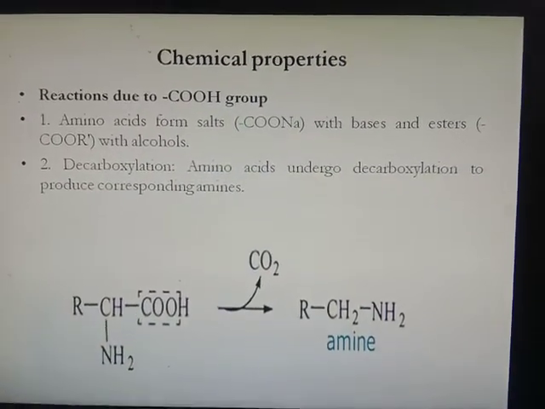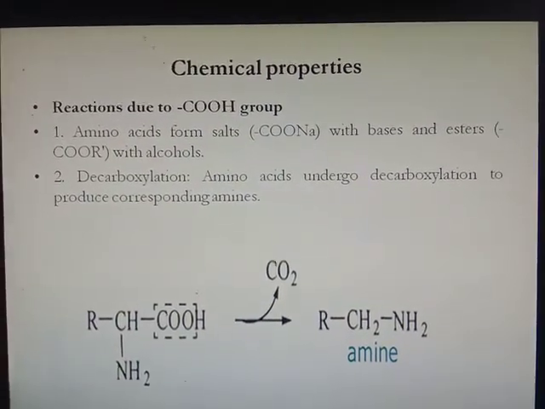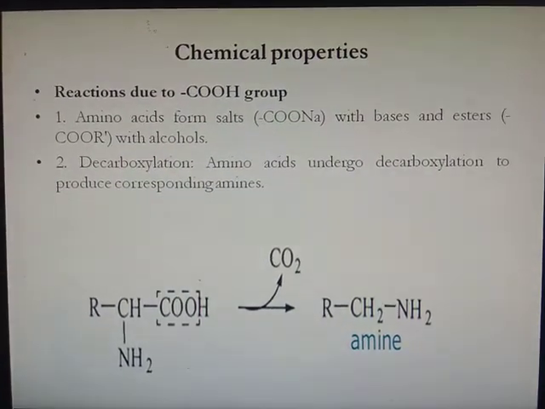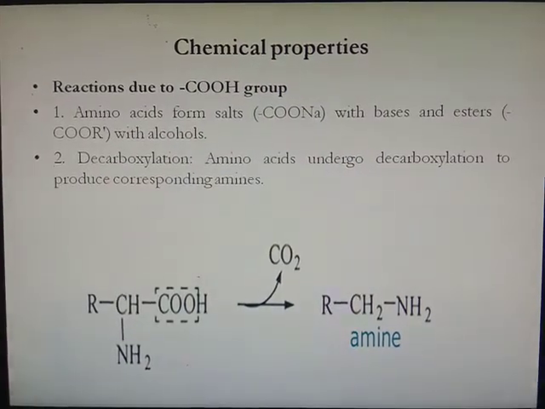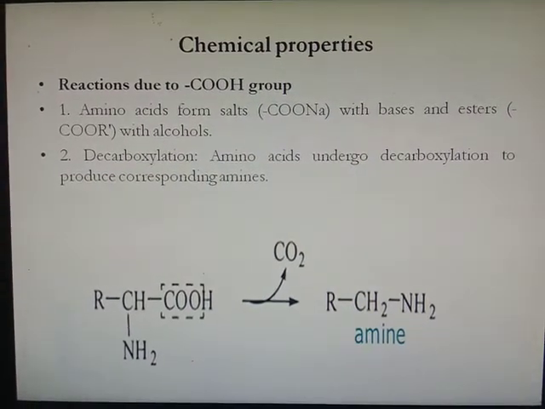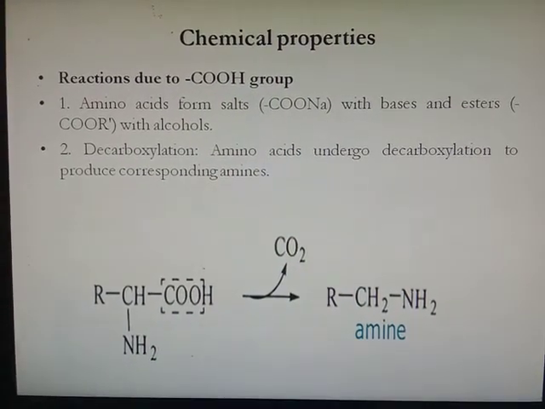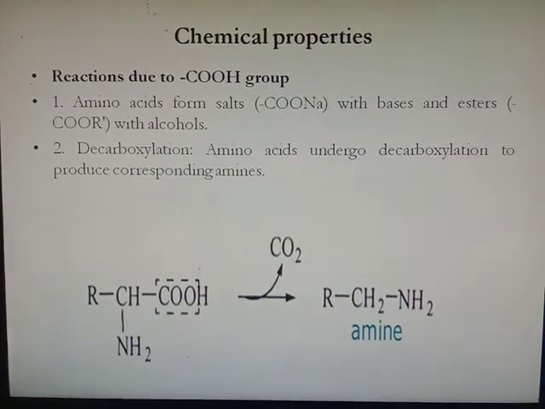Then chemical properties of amino acids. First is chemical reactions of amino acids due to the carboxyl group present in the amino acid. First, amino acids form salts with bases, where the carboxylic acid reacts with bases to form salt, whereas it forms an ester with alcohol due to the carboxyl group.